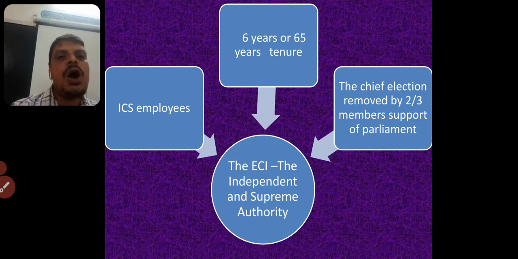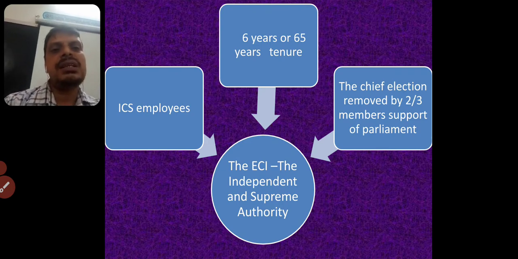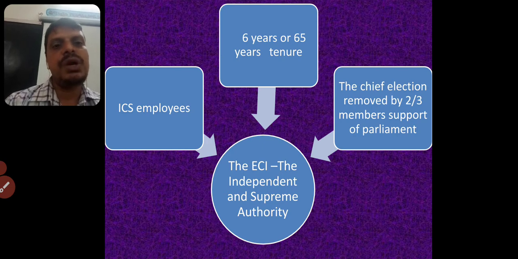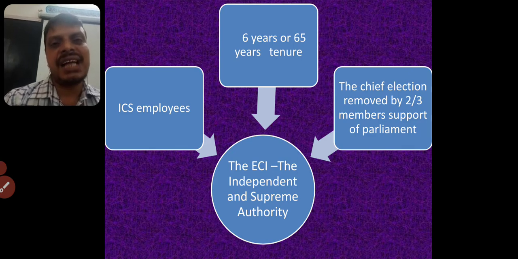Now, who has the eligibility to be recruited as Chief Election Commissioner and other members? What are their qualifications? First, they must be Indian civil servants, mostly recruited through civil services, IAS officers.